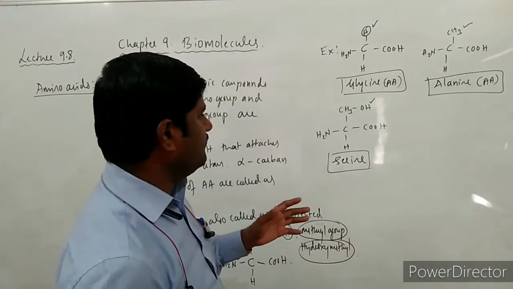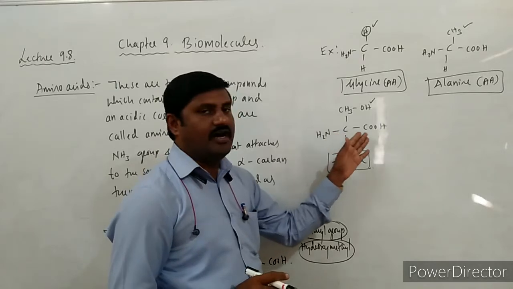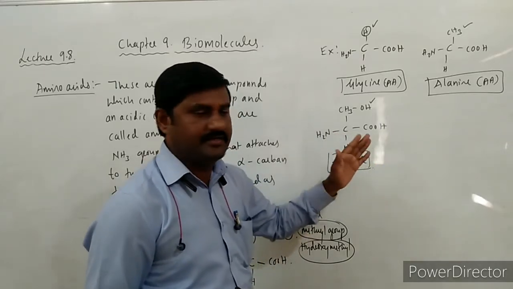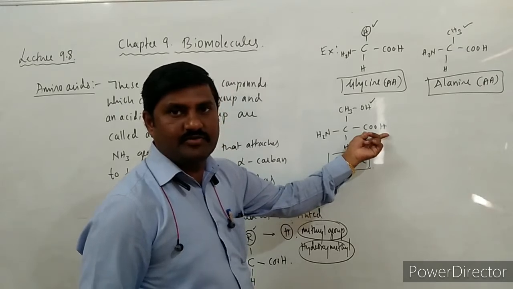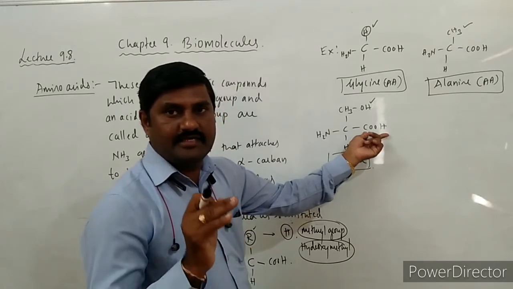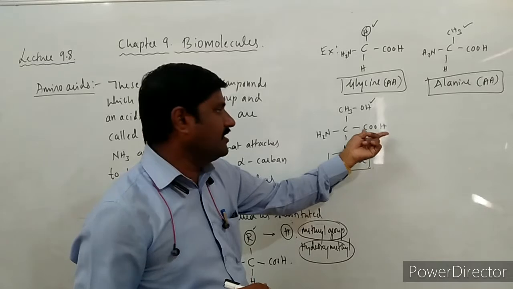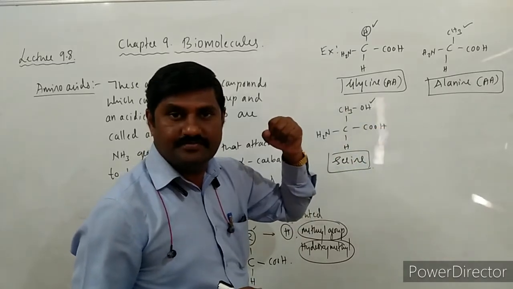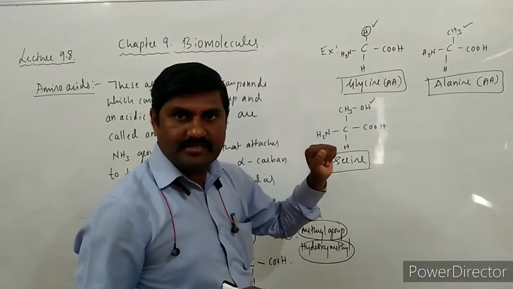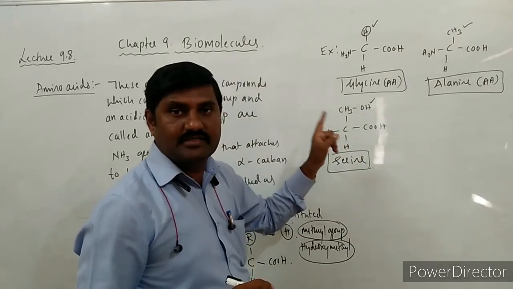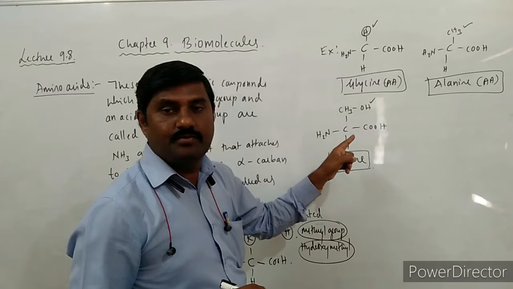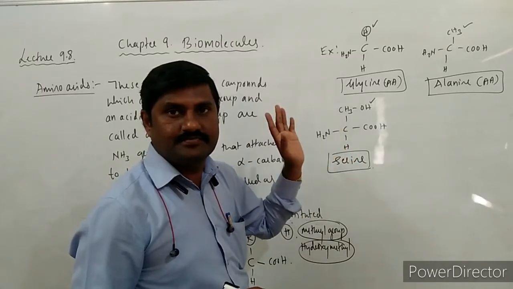So the number of functional groups that are present in the amino acid. Say, for example, if two carboxylic groups are there, then they are called acidic amino acids. Why? Because acidic nature is high when compared with the basic nature. If two amino groups are there, then it is said to be a basic amino acid.